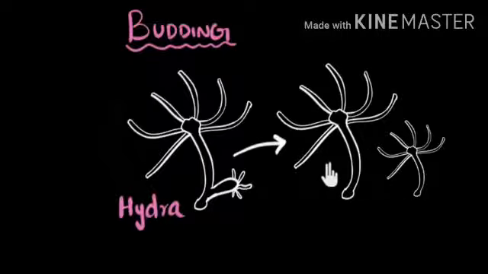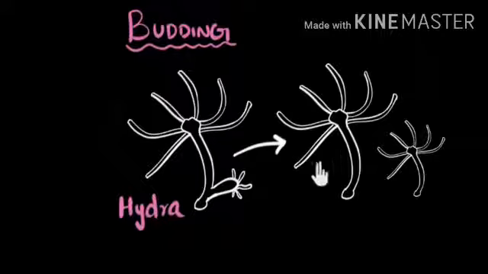We can say that it is a clone of the parent because its nucleus or DNA will also be the same as its parent. So you have seen how budding takes place in hydra, which is the asexual mode of reproduction.